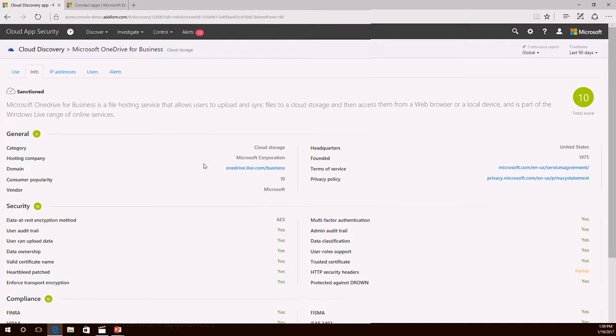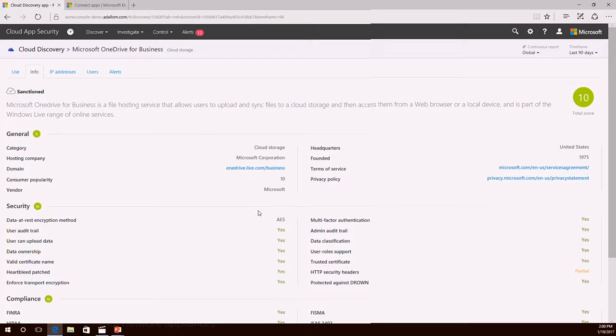So what you can see is this scoring algorithm that we maintain for each of our SaaS applications inside of this database. Please don't read anything into the fact that OneDrive for Business gets a 10 out of 10 and is green. It just happens to be a really good application. But we report on things like, is this a reputable company? Are they traded on the stock exchanges? What is their reported name, their reported contact address? Do they have a published privacy policy?